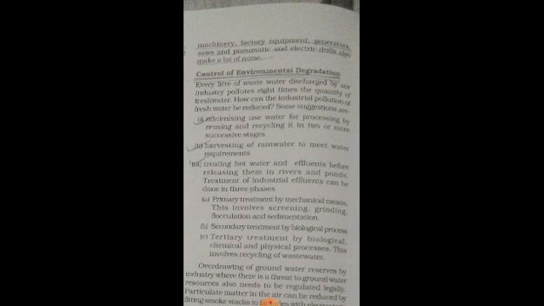Hot water and effluents should be treated before releasing them into rivers and ponds. Rainwater should be used to meet the water requirement, and harvesting of rain should also be done.